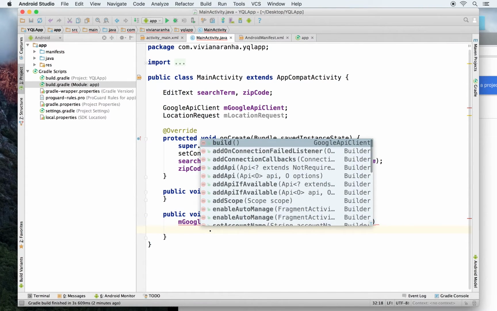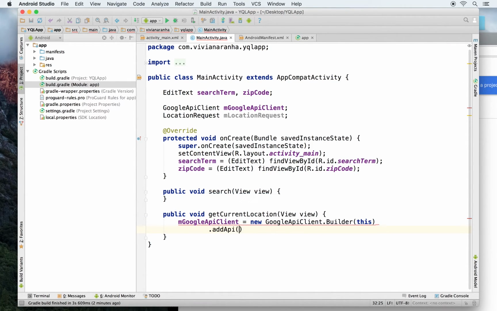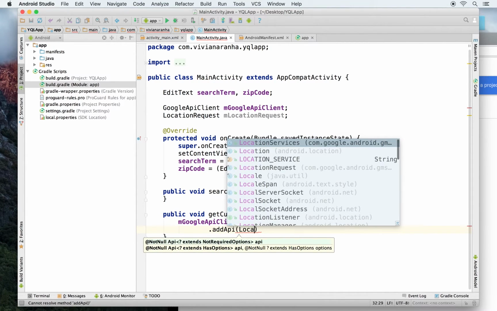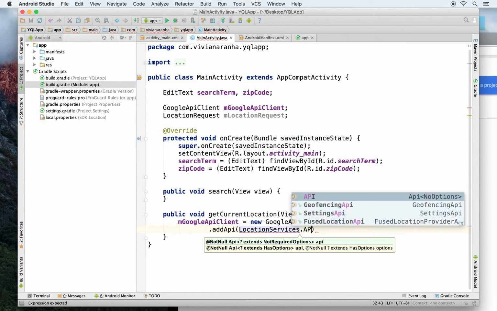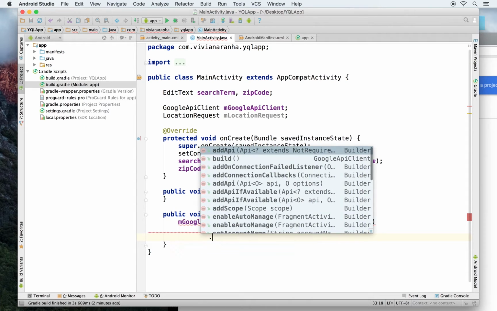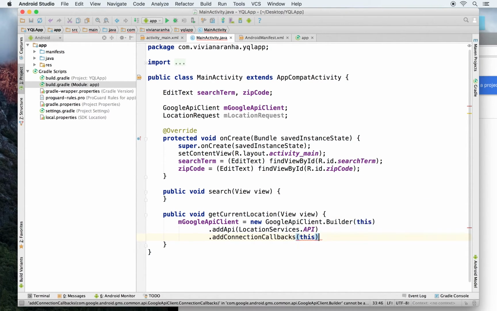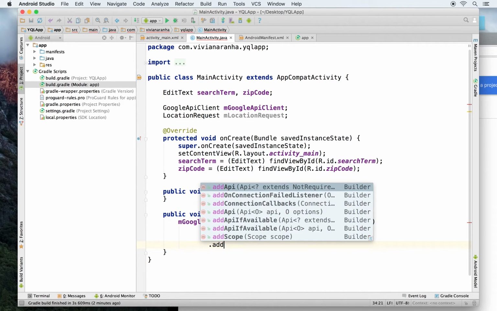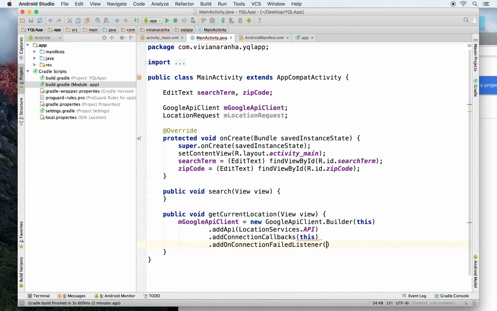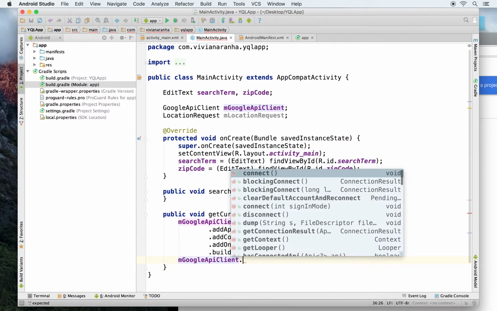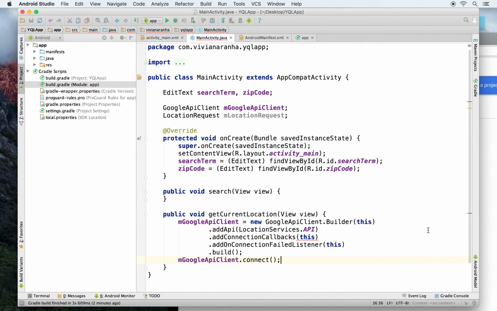Next thing is I'll have to add the API that I'm interested in. The API that I'm interested in is location services dot API, and let's specify connection callbacks. Who's going to take care of that? Who's going to take care of connection failure? This class itself, and then I'll say build. Once I'm done with this, I'll make sure that I connect to the Google API client.